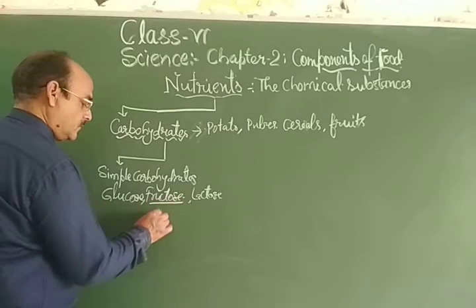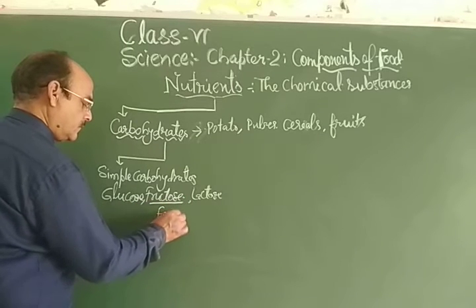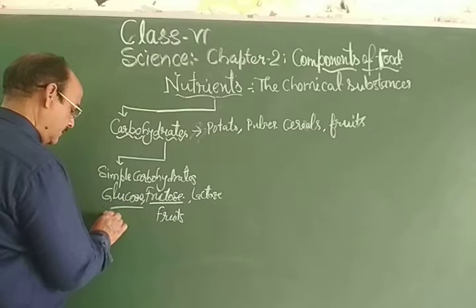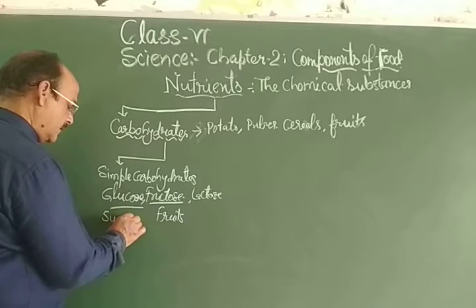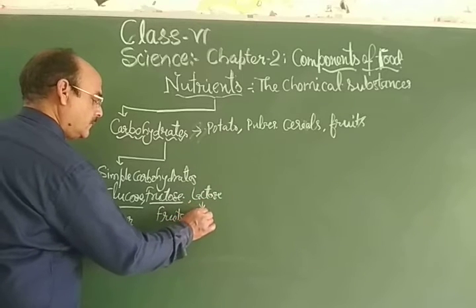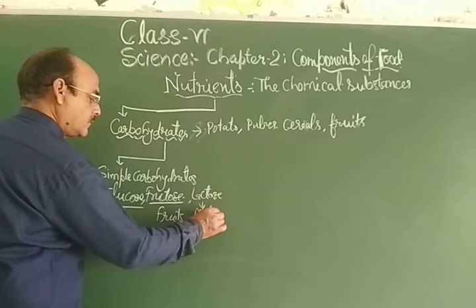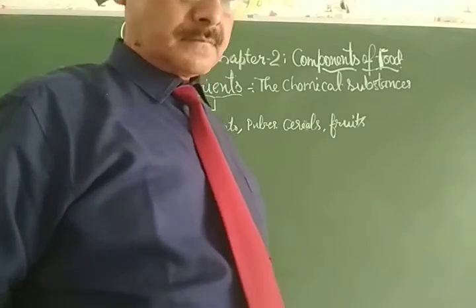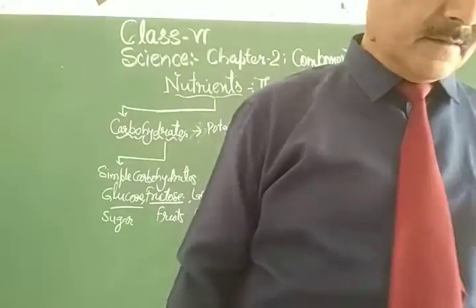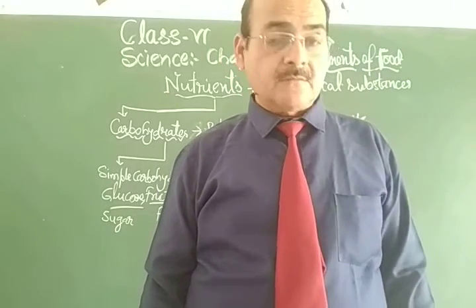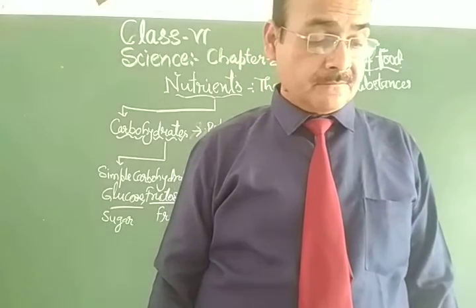Fructose is found in fruits. Glucose is found in sugar, simple sugar, that is sucrose. Lactose is found in milk. So milk provides us lactose. So these are the different types of carbohydrates which provide us energy, so that we can do a lot of work.